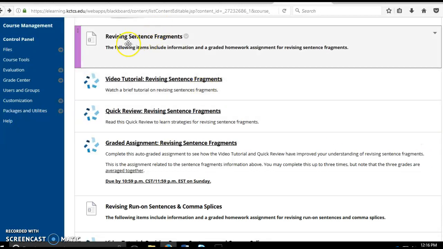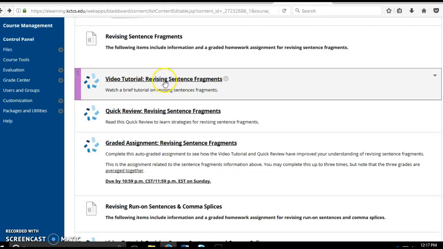So if you look here, this tells you the section. It tells you the following items include information and a graded homework assignment for revising sentence fragments. Now, the way this is set up is if you've never used Cengage, you will have to click on this, and you'll have to use an email of your choice and a password. Don't forget it because you may need it for other classes later on. And it will just ask you to log in. Once you log in, you're linked in and you can get to any of these assignments. So make sure you've done that.